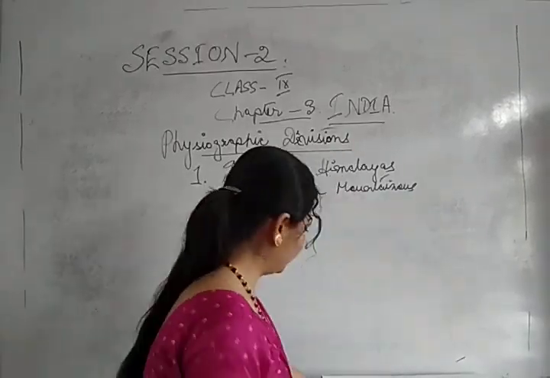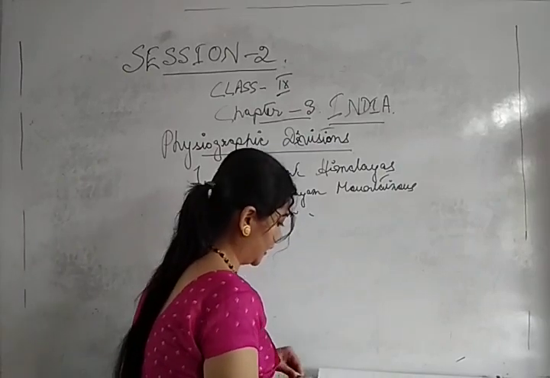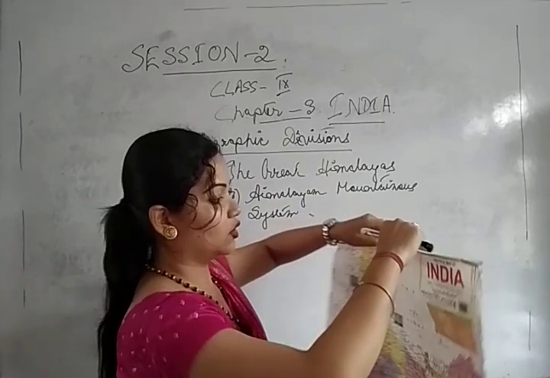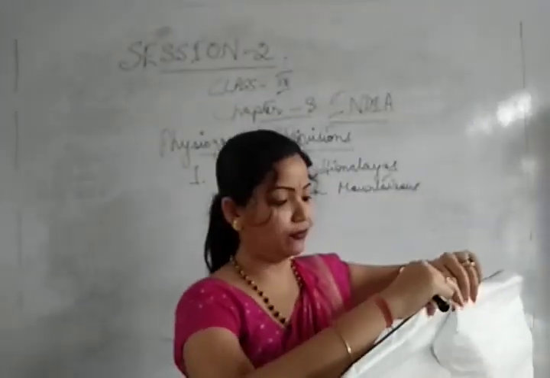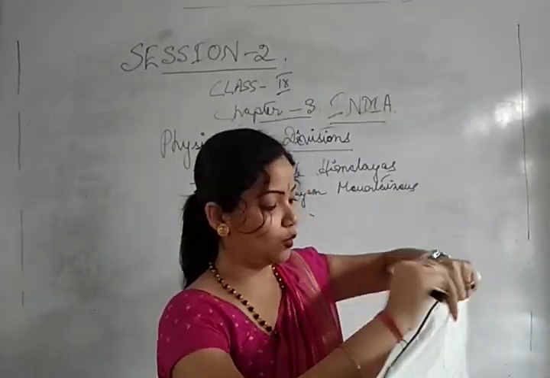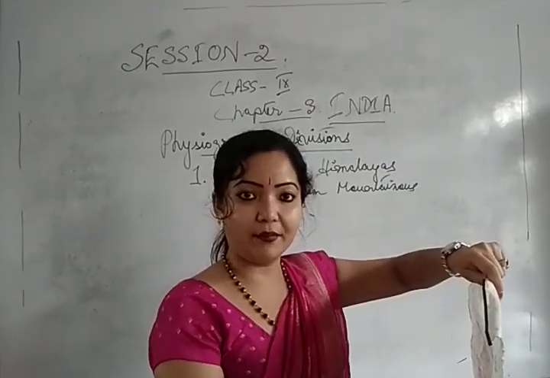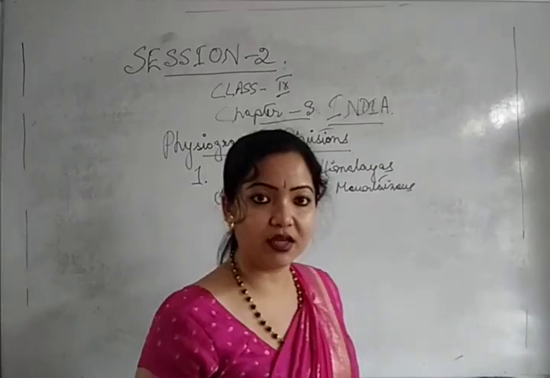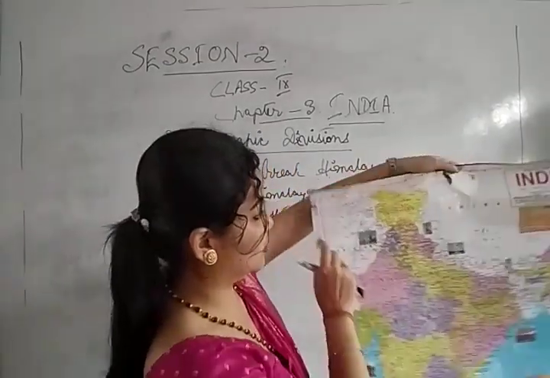Now again we can take the help of the map. We will look into it, because you know that without a map geography has no meaning. Only with the help of a map can you understand each and every topic more precisely. So here it is.